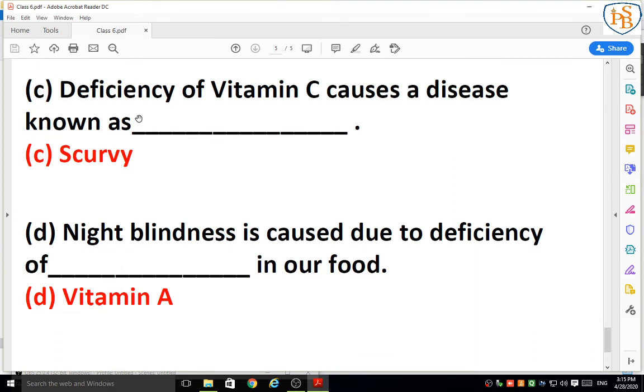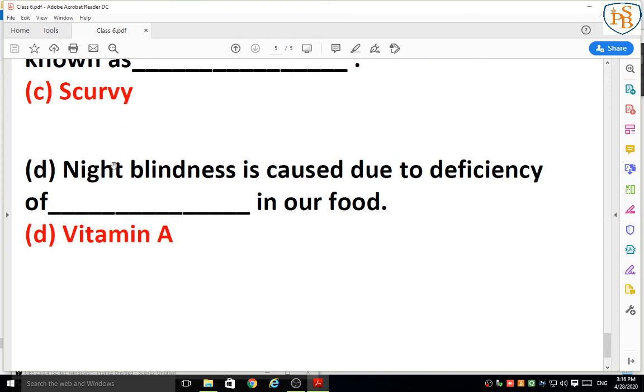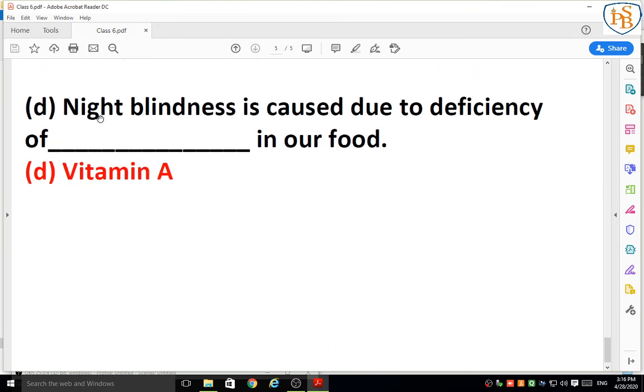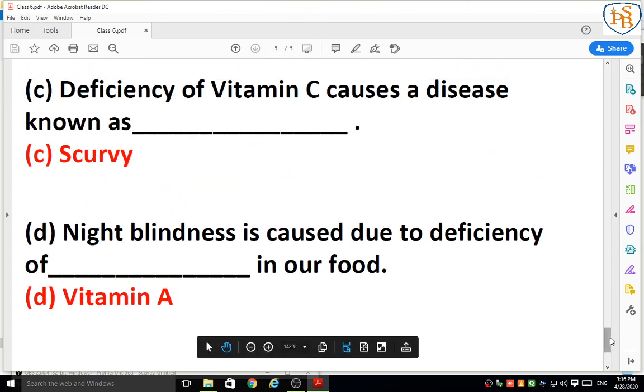Next one: the deficiency of vitamin C causes a disease which is known as scurvy. Okay, when vitamin C is not in proper amount, that disease is known as scurvy. That is related to bleeding gums. And next one: night blindness is caused due to deficiency of dash dash in our food. Night blindness is because of the deficiency of vitamin A. So here we have completed our exercise.